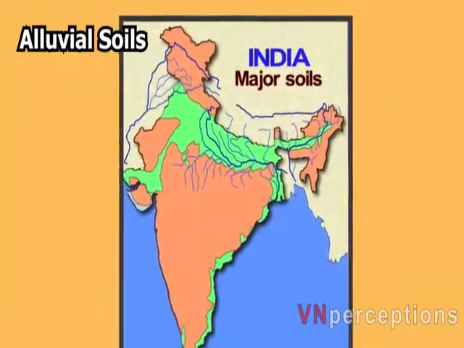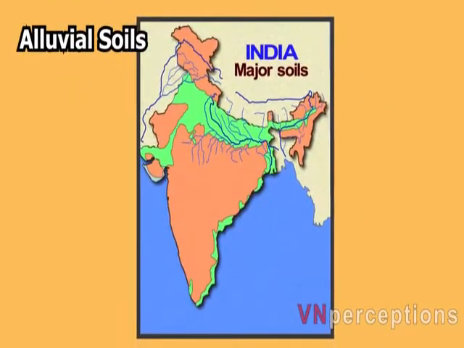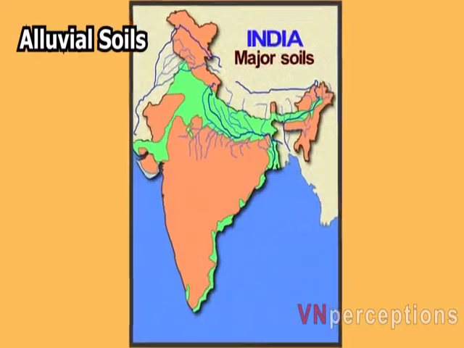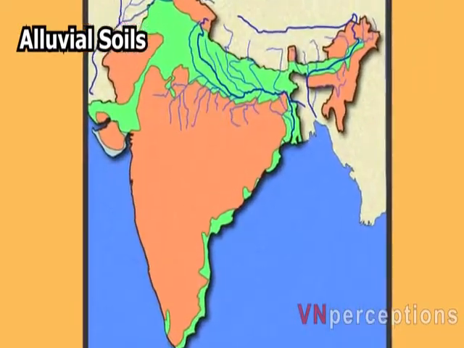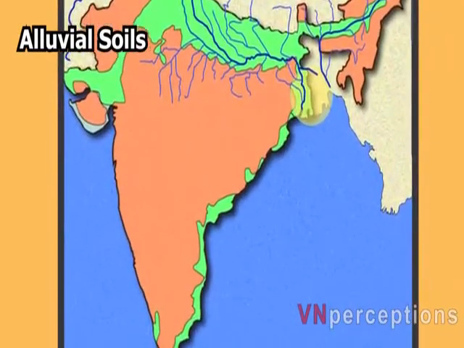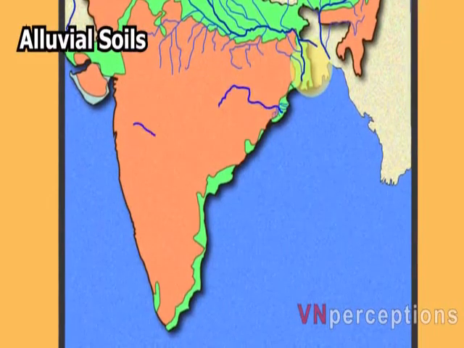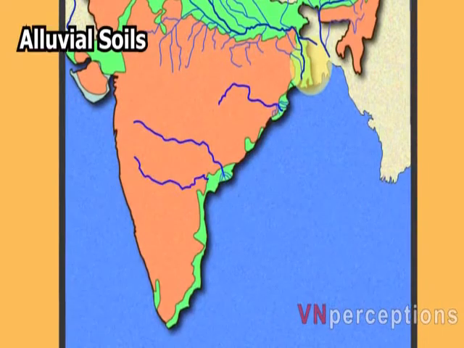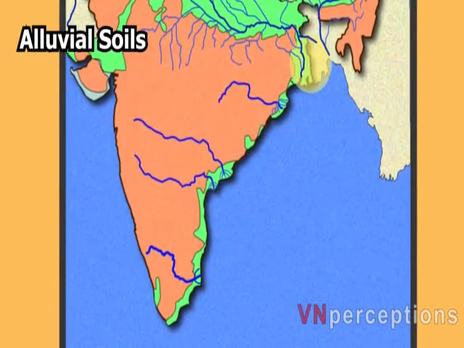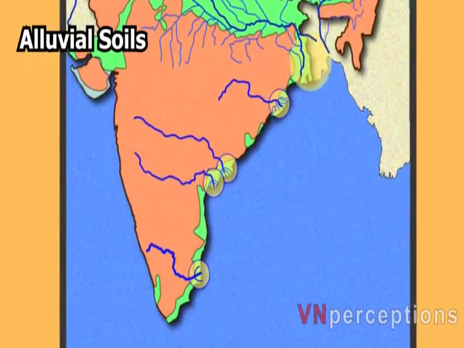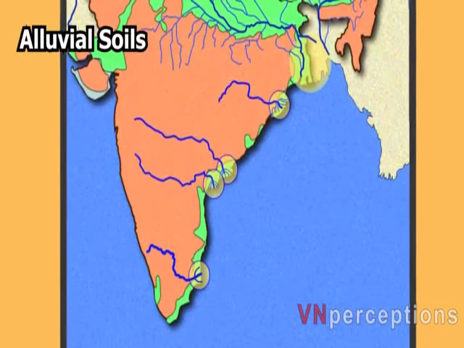These soils are also predominant in deltas, known as deltaic alluvium. It is found in the deltas formed by rivers such as Ganga and Brahmaputra, that is the Sundarban Delta. Other important rivers forming deltas are Mahanadi, Godavari, Krishna, Kaveri. In all these deltas, we will find deposition of alluvial soil.